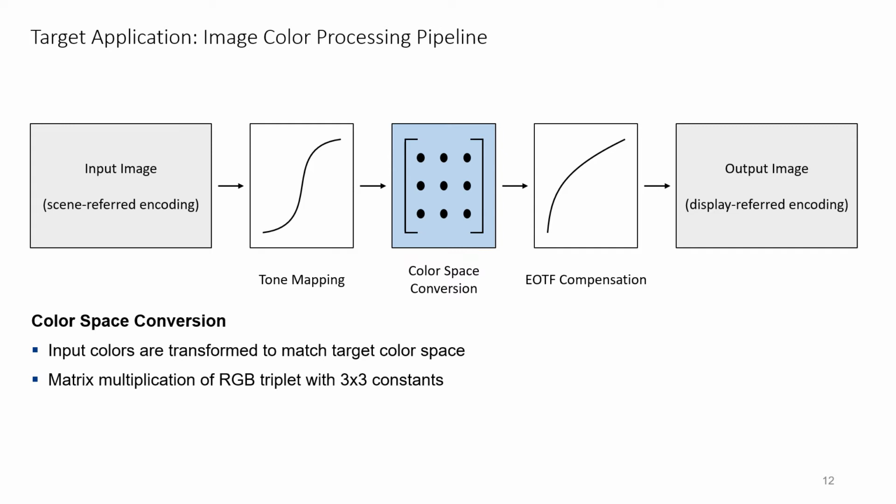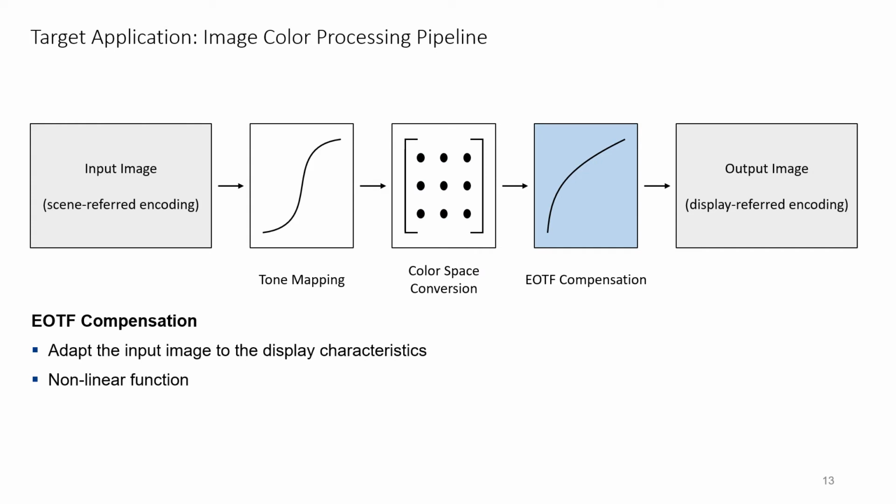This operation is carried out by a matrix multiplication of an RGB triplet with a 3x3 matrix of constants. The last step is EOTF compensation, which is used to adapt the input image to the characteristics of the display. Similarly to the tone mapping, this operation is performed with a nonlinear function that can be implemented as a lookup table.